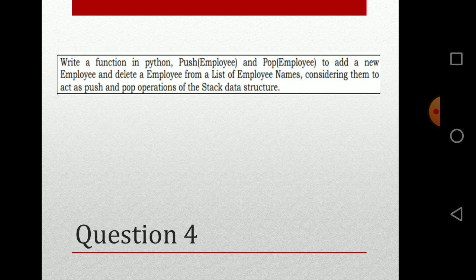That is, normally we pushed a number, popped a number, but here you are actually pushing an employee record or popping an employee record. So just rename the functions as given by the question. So pause the video, try, and then look for the answer.